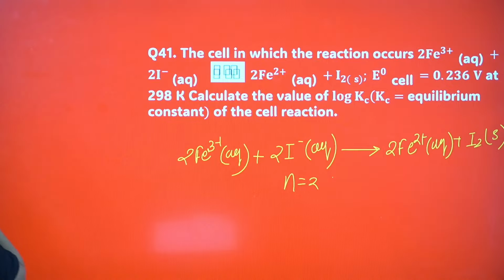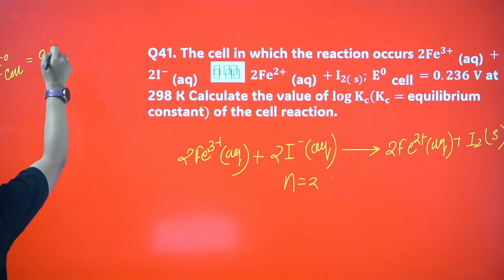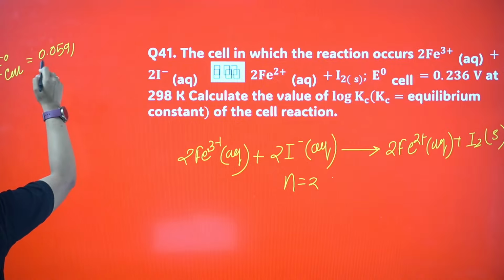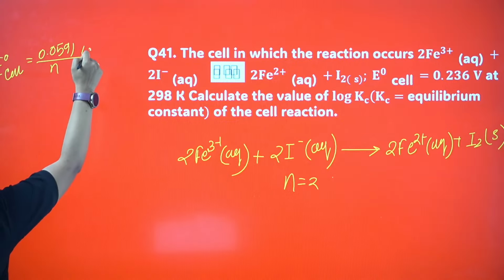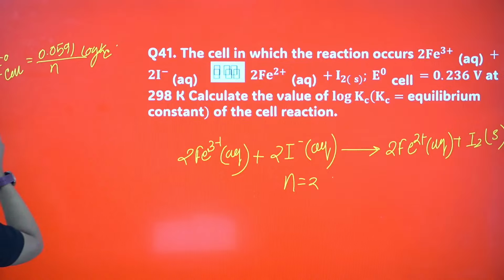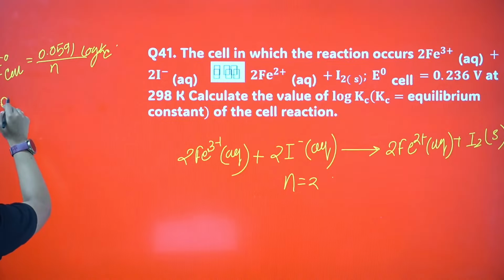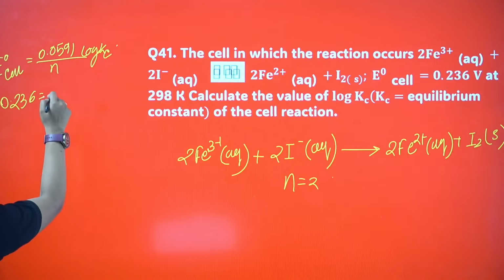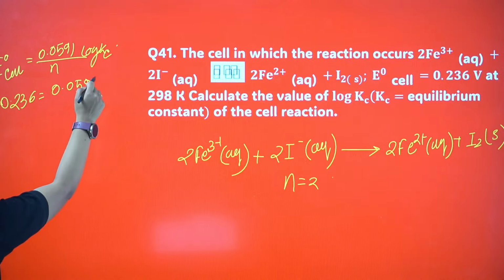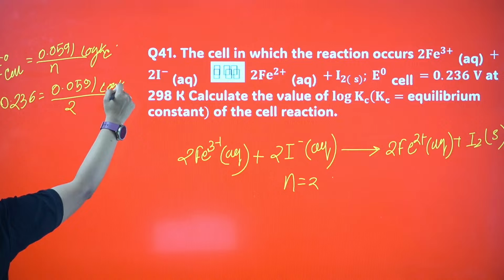We have to calculate log Kc, so we can start from E0 cell equals 0.0591 divided by n log Kc. This is the formula we all know. From there we just put the values: E0 cell is 0.236 equals 0.0591 divided by 2 into log Kc.